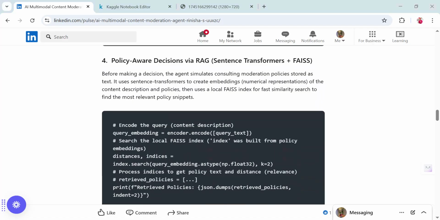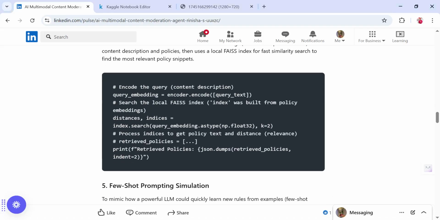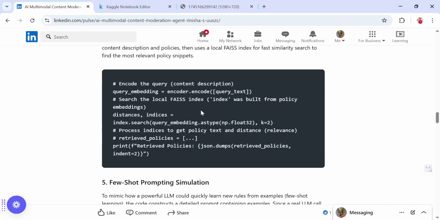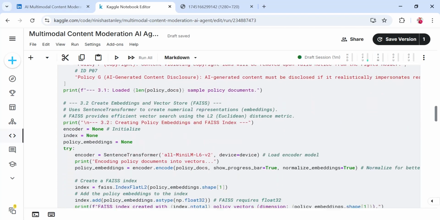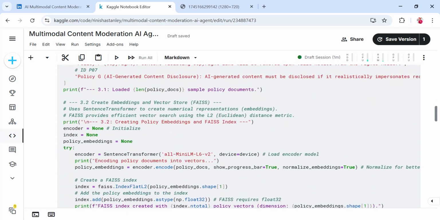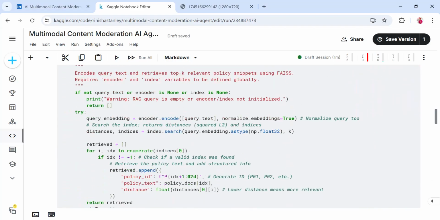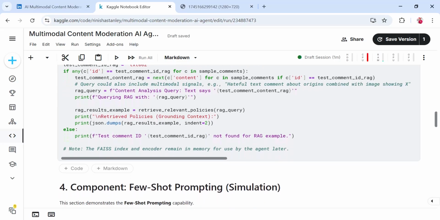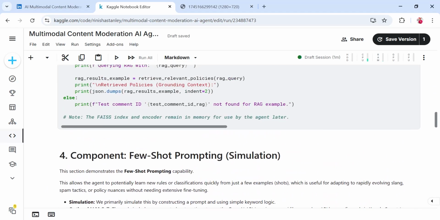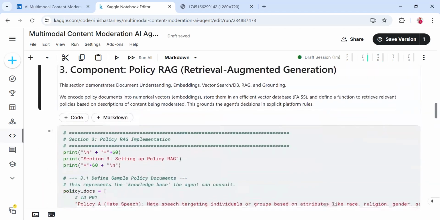And for policy, this agent simulates checking policies using RAG. We define policies in this section here. By analyzing the content, it checks the content based on the policies which we are inputting here in the RAG section. And we are creating an embedding and vector store, and storing the policies in that. And it's still running.